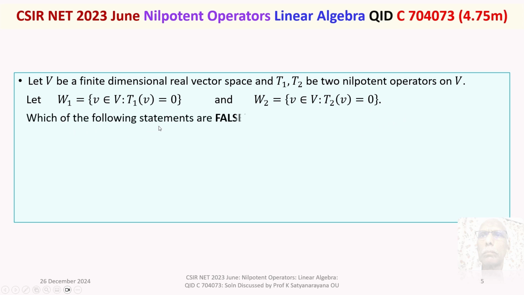Which of the following statements are false?